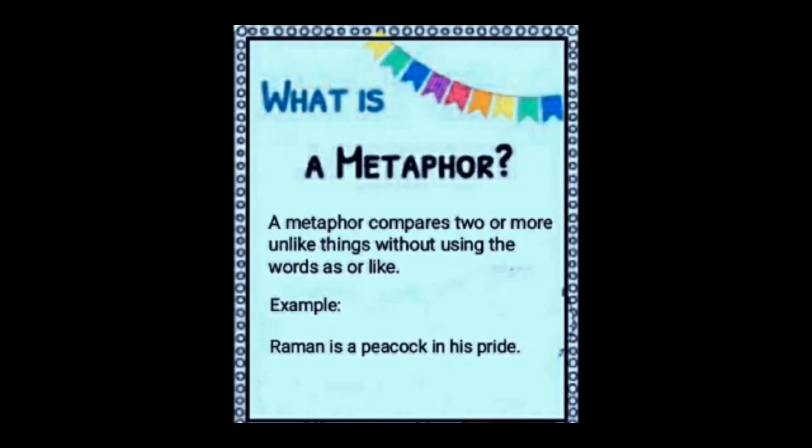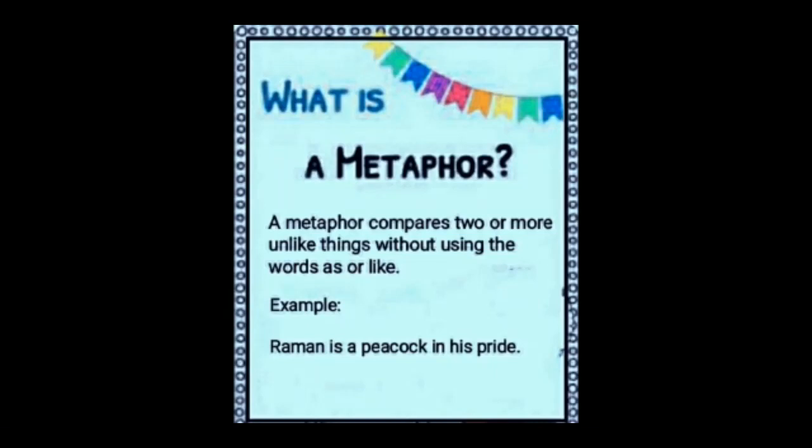You have to remember that in simile we compare two different things which have a common quality with like or as, but in metaphor we compare two or more different things without using the words as or like. It is a figure of speech that is used to make a comparison between two things that aren't alike but do have something in common.